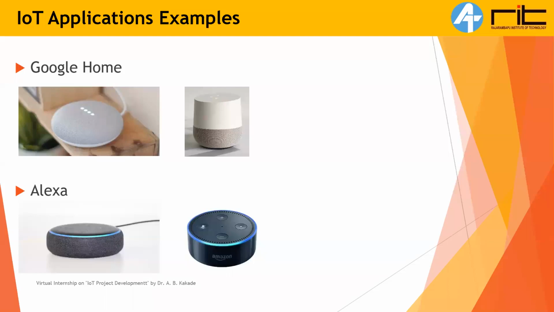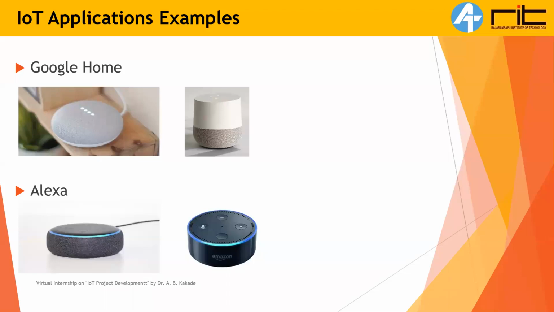So basically, what is happening here is that Google Home or Alexa is processing our natural language. It is called NLP, natural language processing. These devices, Alexa and Google Home, process our natural language and convert it into a command, and send that command to the cloud.